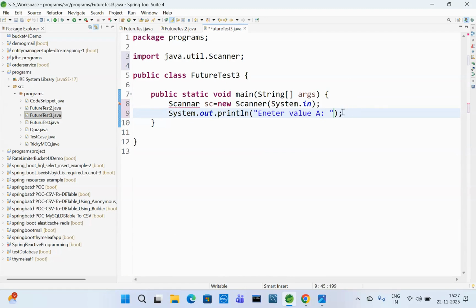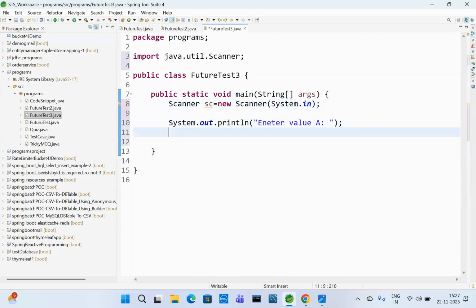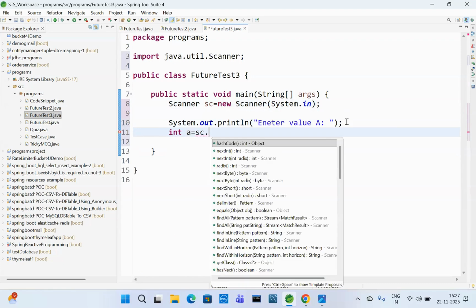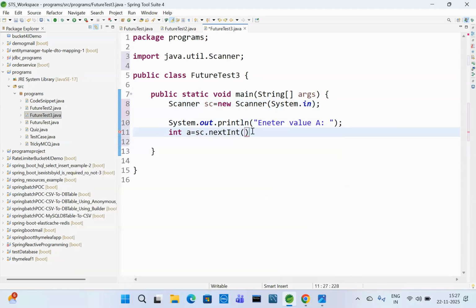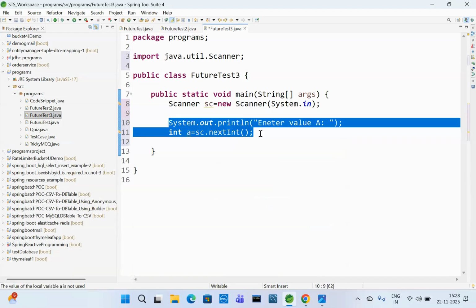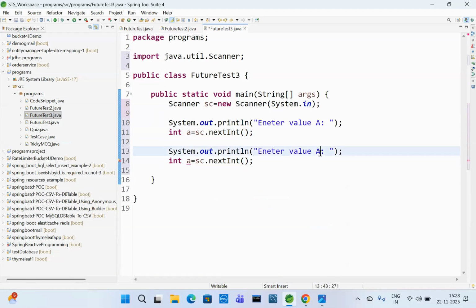So a value, we are saying enter the a value. We need to rewrite scanner. So now int a equal to sa dot nextInt. It will read the a value. Same, like we need to read b value, enter value b. So it will read the b value, right? Let's close the scanner, sa dot close. Now let's remove this, this is not required.